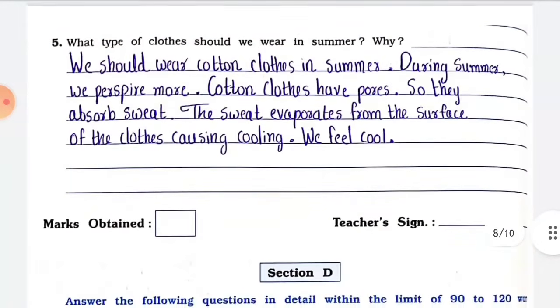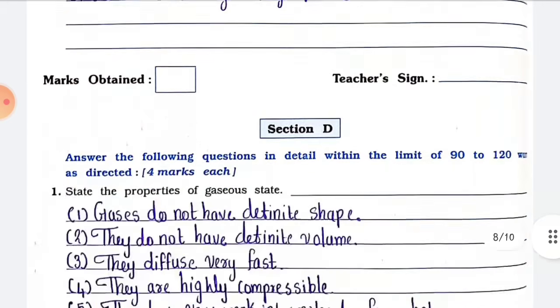Next, number 5. What type of clothes should we wear in summer? Why? Answer: we should wear cotton clothes in summer. During summer, we perspire more. Cotton clothes have pores, so they absorb sweat. The sweat evaporates from the surface of the clothes, causing cooling. We feel cool.